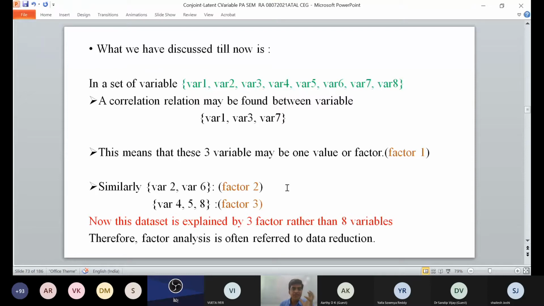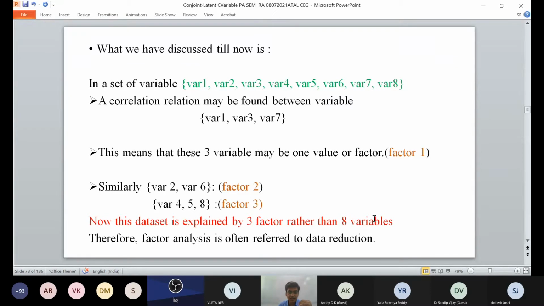So what we have discussed now is that in a set of variables 1 to 8, a correlation may be found between variables. So maybe 1, 3, 7 are correlated, meaning these three variables may be one value of factor 1, or 2 and 6 may make a second factor, or 4, 5, 8. So we have just seen the 3 factors and their labels.